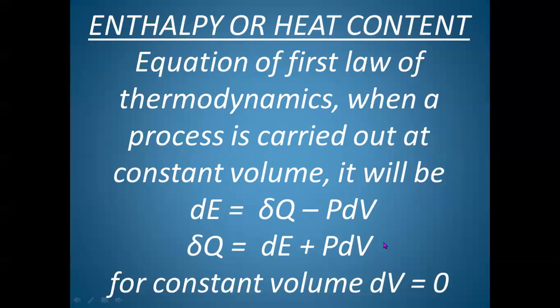And V is the volume of gas. These are small changes: a small change in heat is represented by dou Q, a small change in internal energy by dE, and a small change in volume due to absorption of heat by the system.